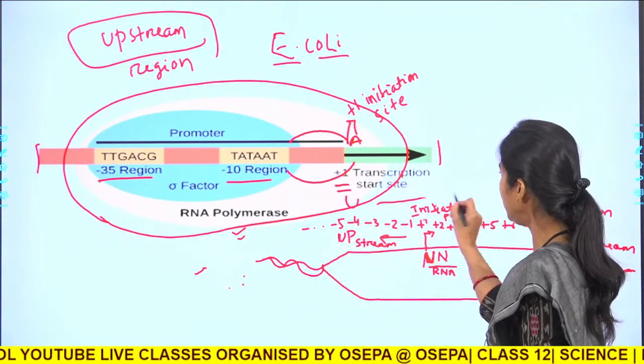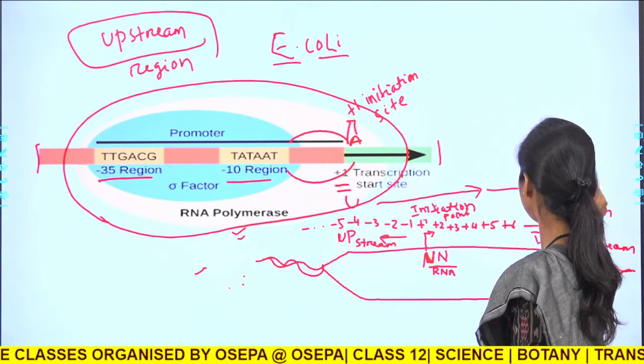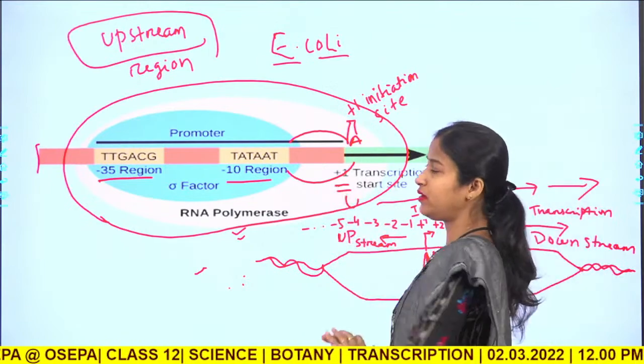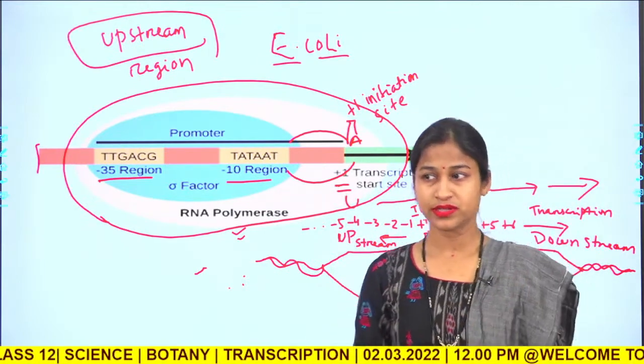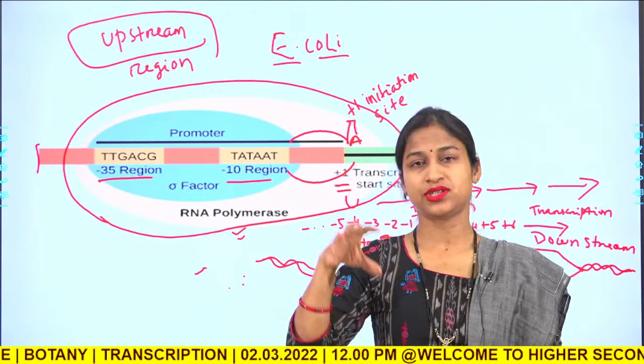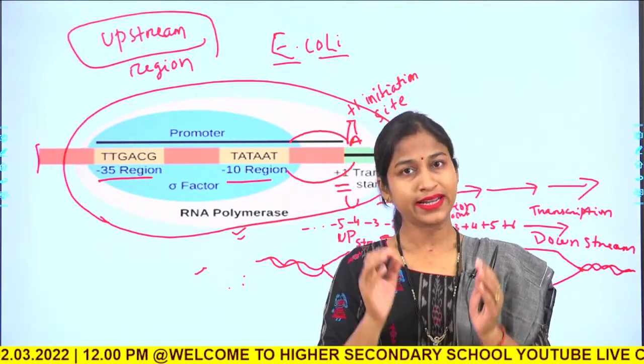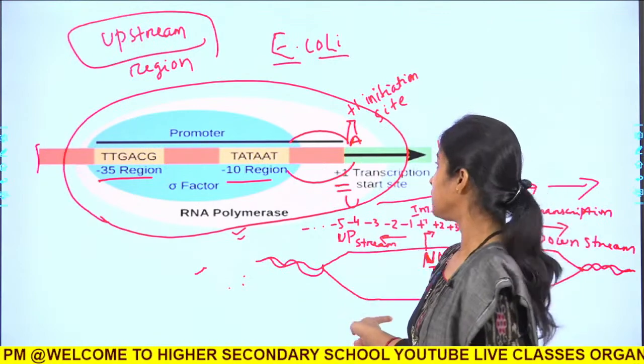Later on it goes in this direction forming the RNA transcript. So, what is the promoter region? The promoter region is the region where the RNA polymerase molecule binds and initiates the transcription.